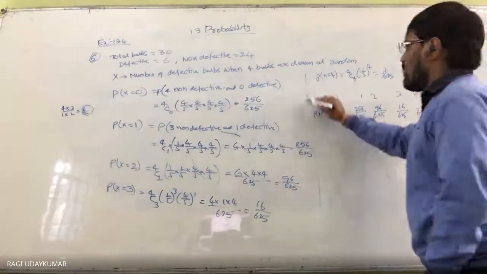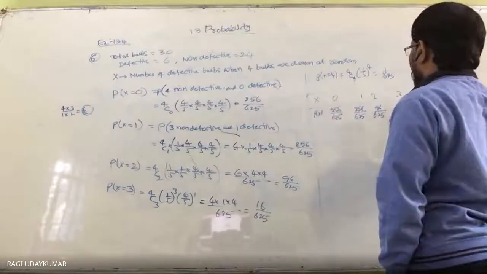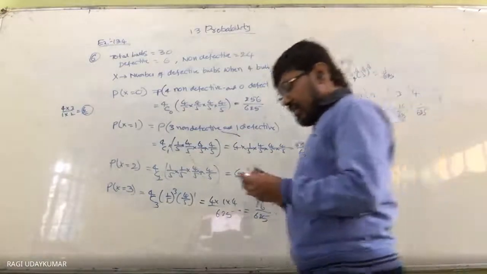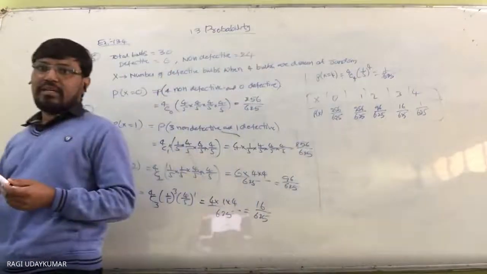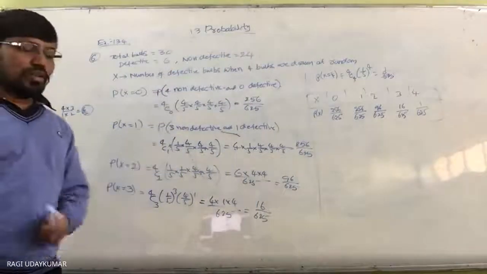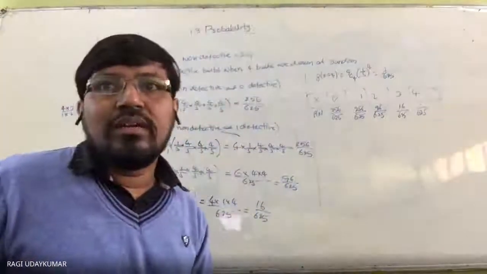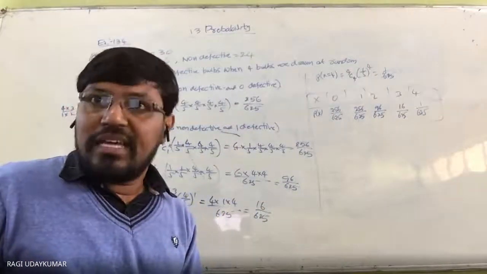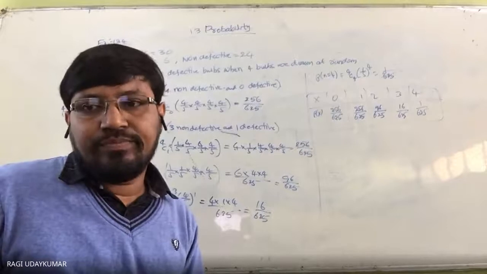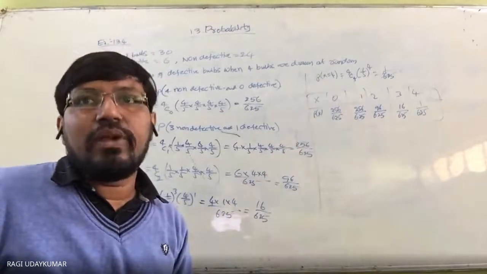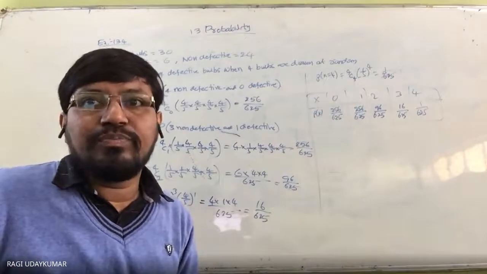Whenever you see this, it looks like a binomial distribution. Bernoulli trials and binomial distribution will be the last topic. There also you are going to get this. So in the same way, the remaining problems you can do. We'll discuss in the next class if there are any difficult problems. Did you understand clearly here? This problem is very important from the examination point of view.